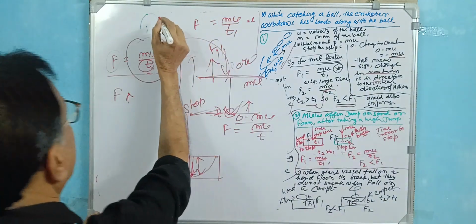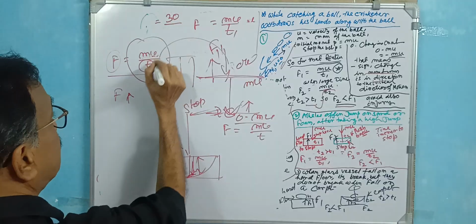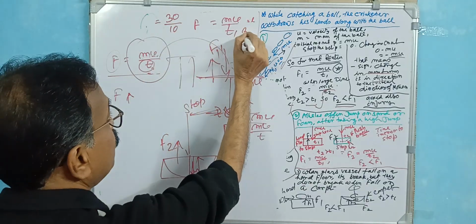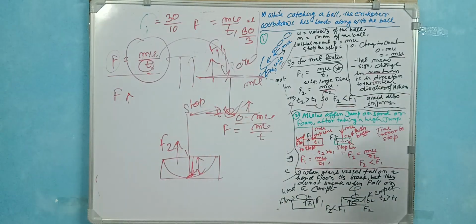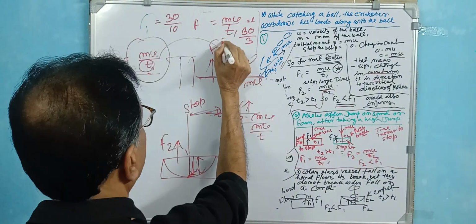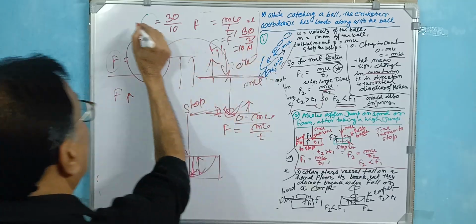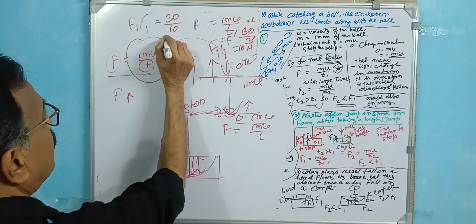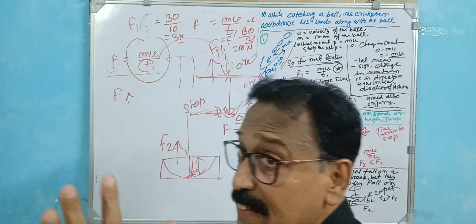Suppose as a mathematical example, mu is 30 and t is 10, and in the other case mu is 30 and t is 3. What is the reaction force here? This is 3 Newton. But what is the force there? This is 10 Newton. See what the difference is?